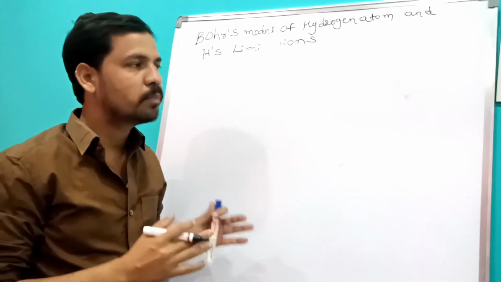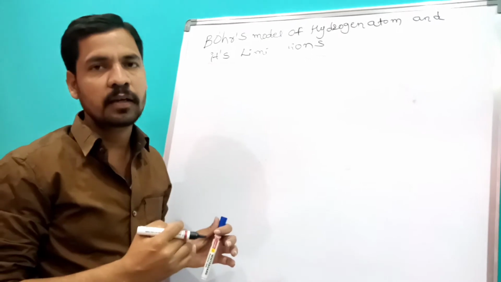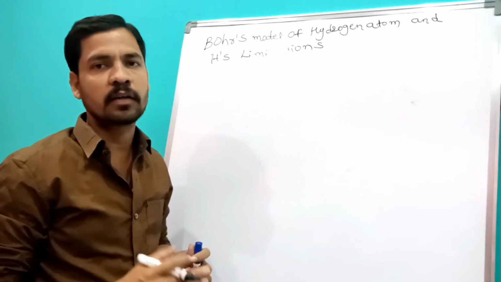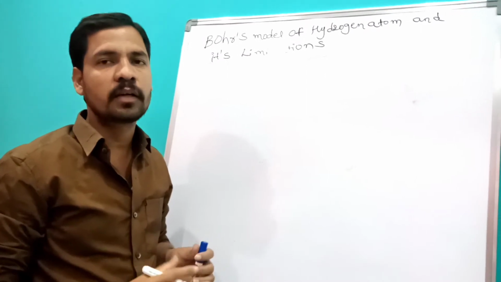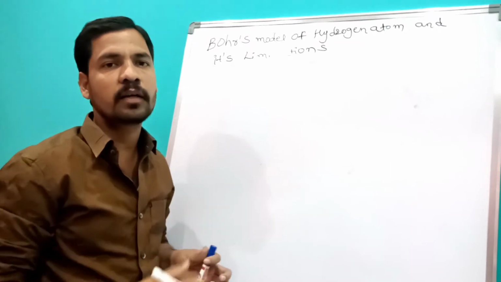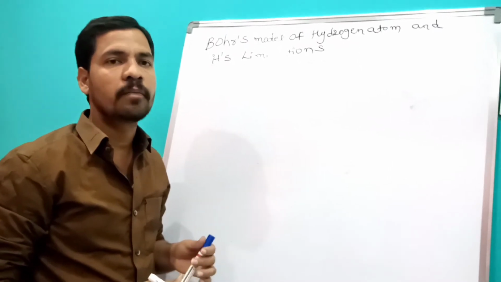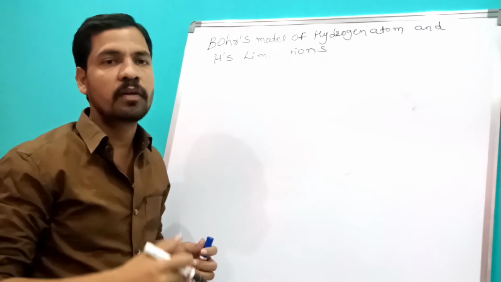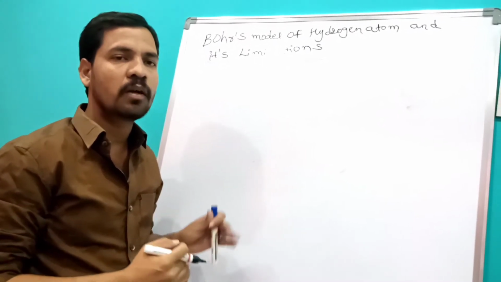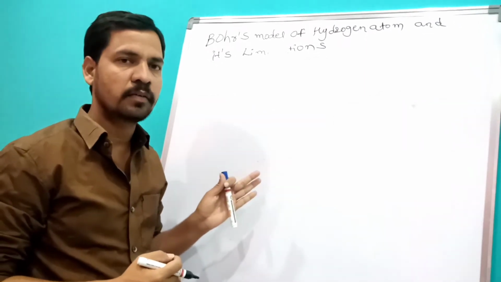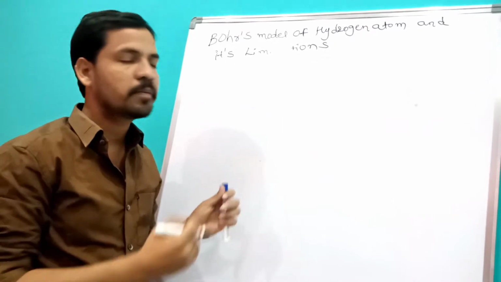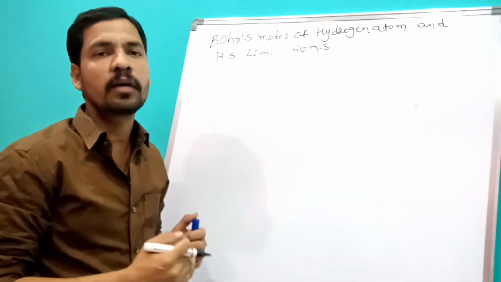When the electron jumps from a higher energy state to a lower energy state, it emits energy. When it jumps from a lower energy state to a higher energy state, it gains energy, that is, it absorbs energy. When it absorbs energy, it moves from the lower to the higher energy state. When it releases energy, it moves from the higher to the lower energy state.